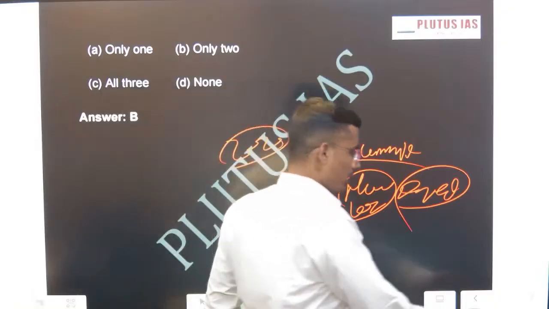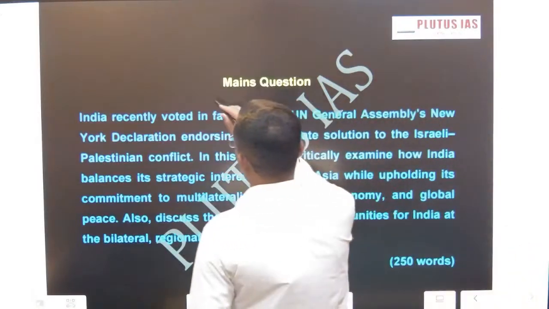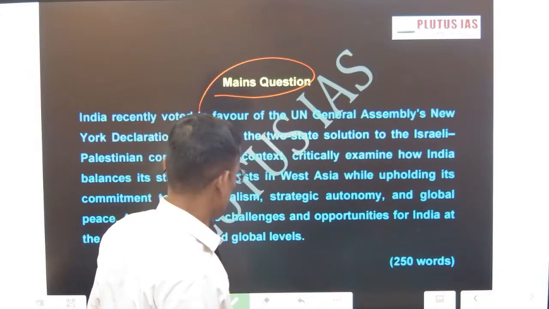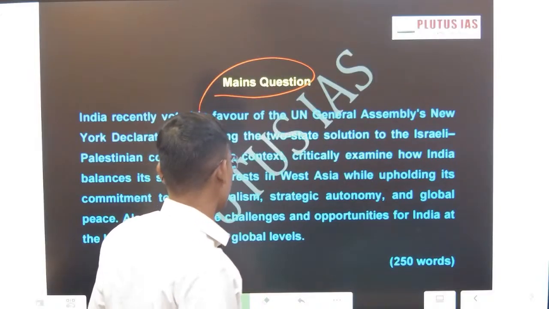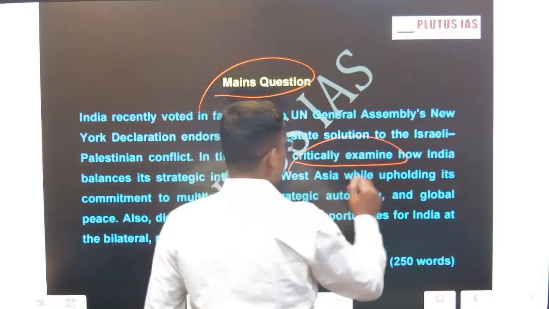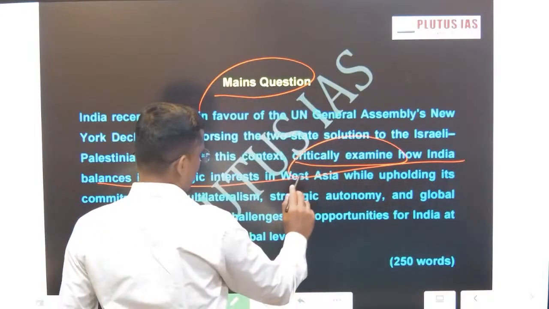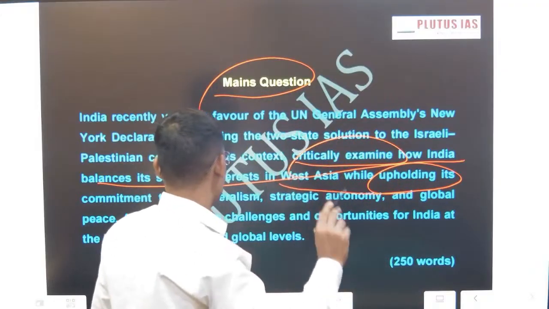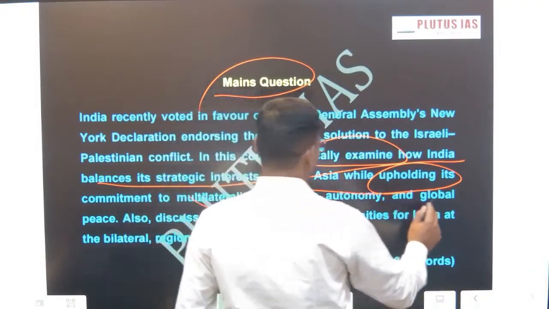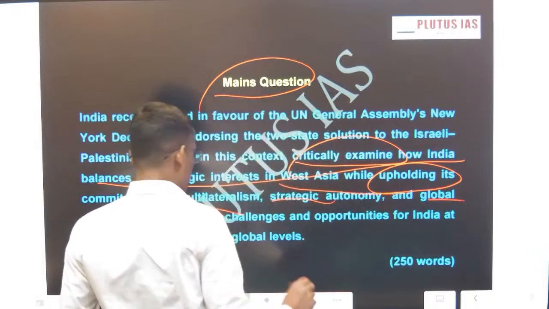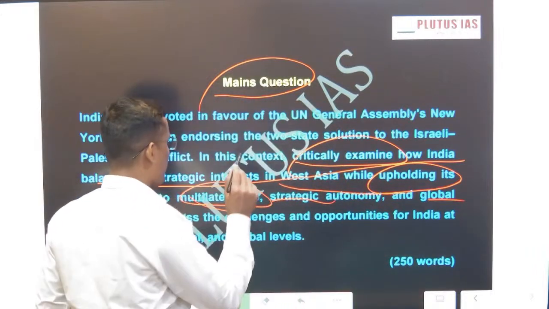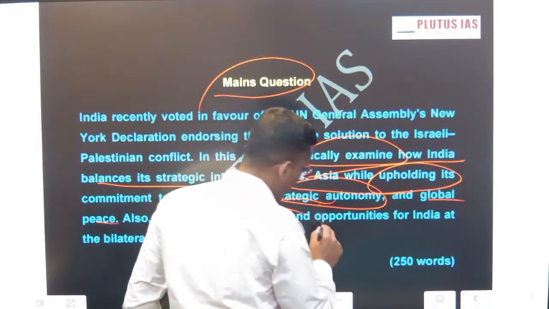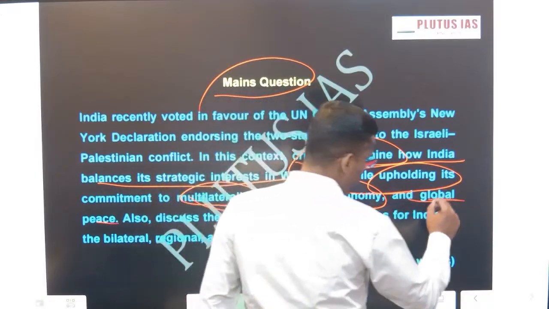Done. So we are moving forward towards the main question: how the recently voted New York Declaration, the revival of the two-state solution, is right. In this context, critically examine how India can balance its strategic autonomy in West Asia while upholding its commitment towards multilateralism, strategic autonomy and global peace. So the question is about how India can manage this at a multilateral level, at a strategic autonomy level, a bilateral level and a global level.